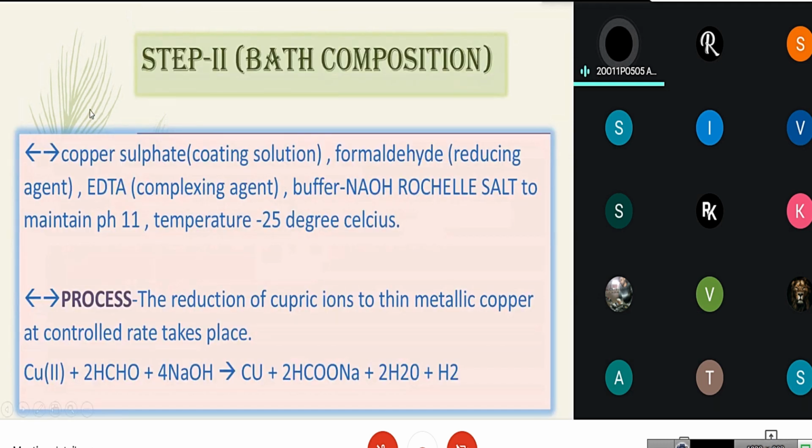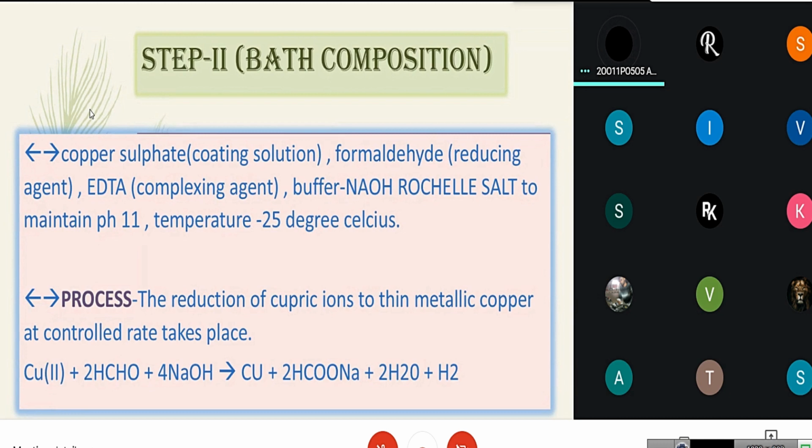Step 2 is the bath composition. In the bath composition for copper electroless plating, copper sulfate is used as coating solution, and formaldehyde is a reducing agent. EDTA is complexing agent, and buffer is used to maintain pH level. The buffer is NaOH with Rochelle salt at temperature 25 degrees Celsius.